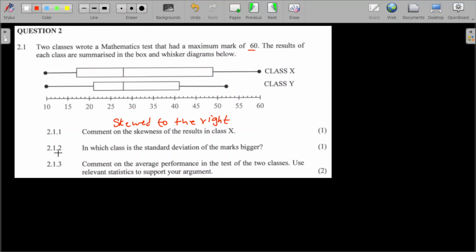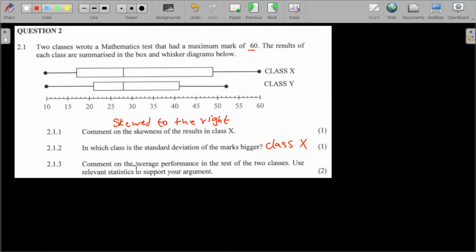And also now in 2.1.2, they're saying in which class is the standard deviation of the marks bigger. So from here, I hope you can see that the maximum mark is going to be 60. There is a student who got 60 out of 60. And here, the maximum mark based on class Y is 43 or 42. So the bigger standard deviation is going to be class X.